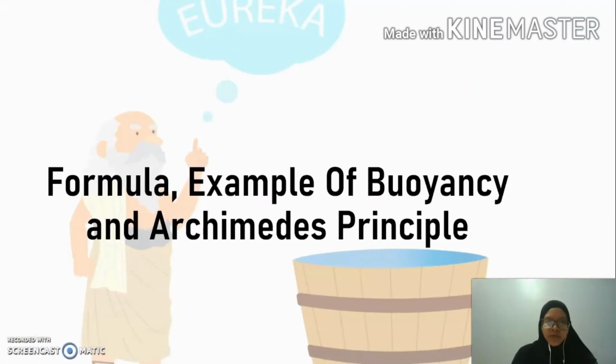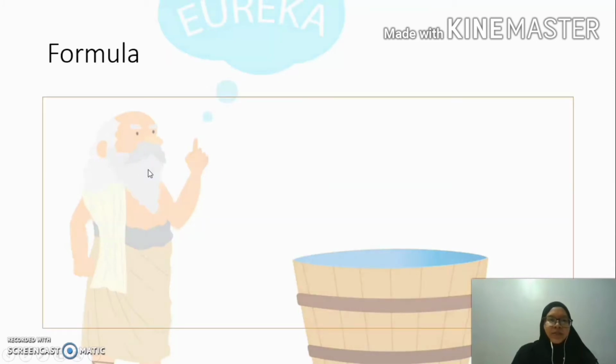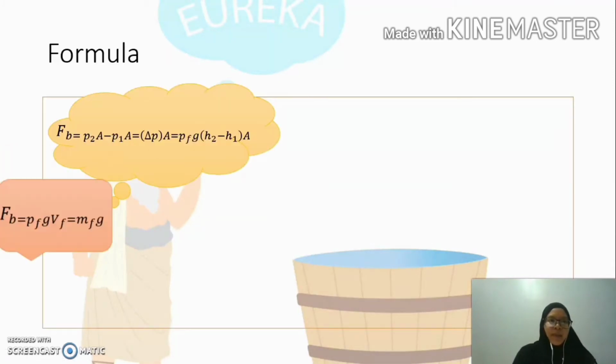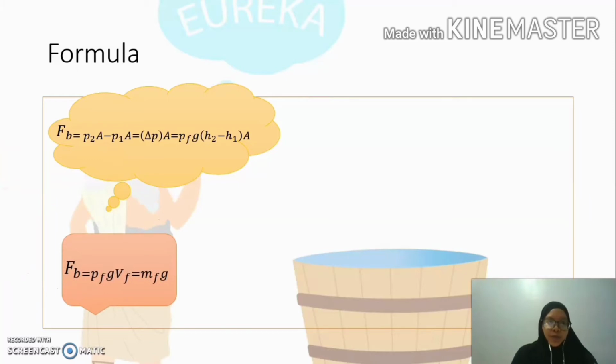Today I would like to talk about the formula and example of buoyancy and Archimedes' principle. Okay, first we're going through the formula. The formula for the buoyant force is equal to the density of the fluid times gravity times the difference of height of the immersed part times the area. Another form of the buoyant force is equal to the density of the fluid times gravity times the volume of fluid, which equals the mass of fluid times gravity.